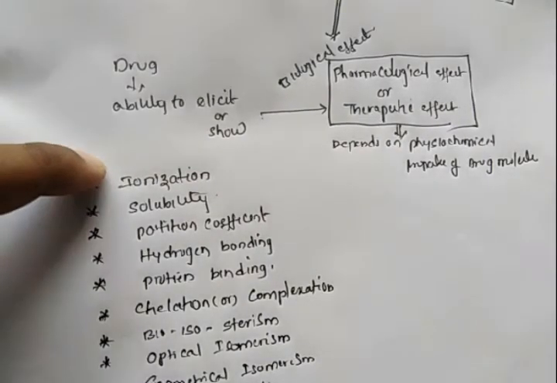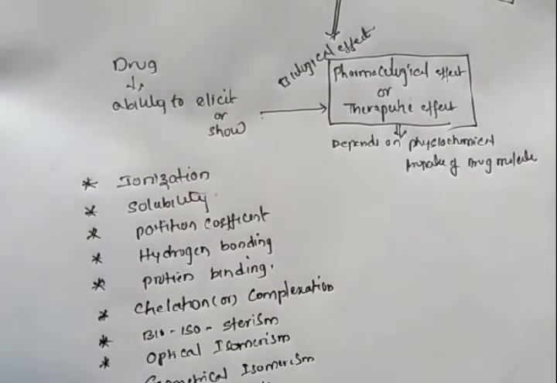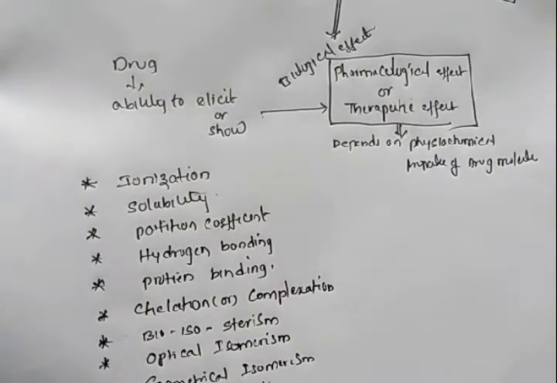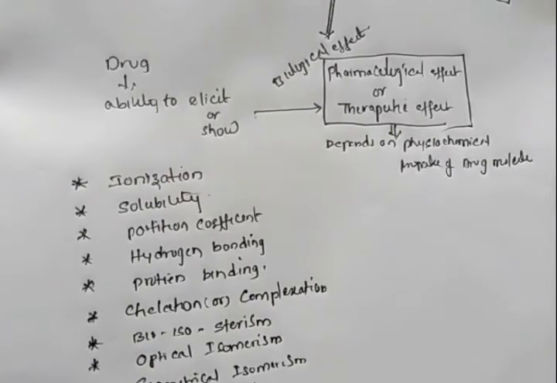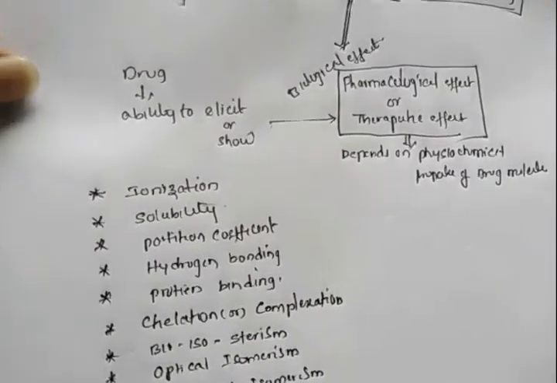These properties will be possessed by the drug molecules. All drug molecules have an ionization value, solubility value, partition coefficient value, hydrogen bonding nature, protein binding nature, and chelation nature. If it has a chiral center, it can show isomerism, and every drug has redox potential and surface activity.